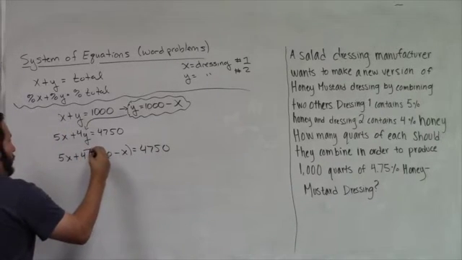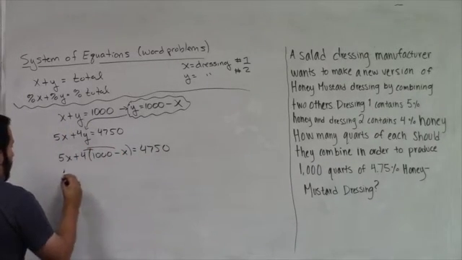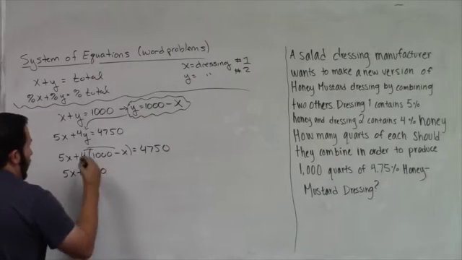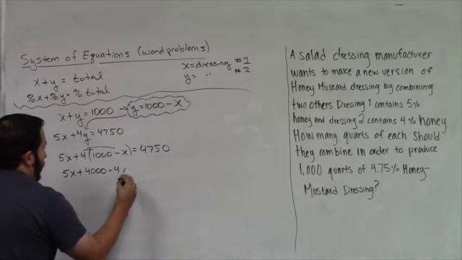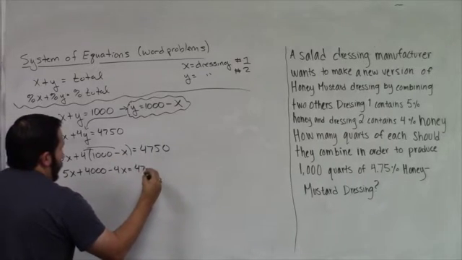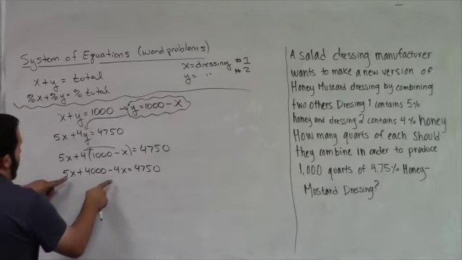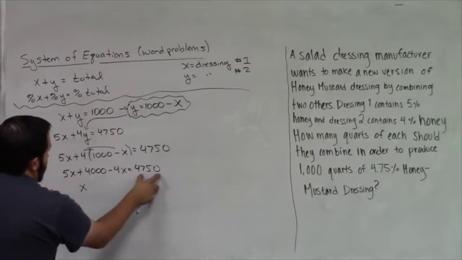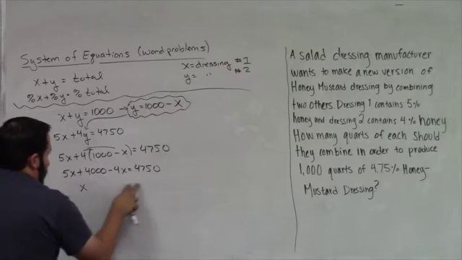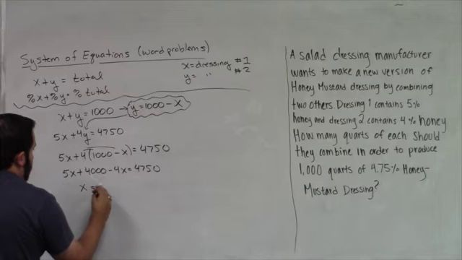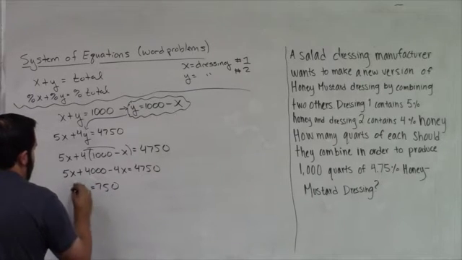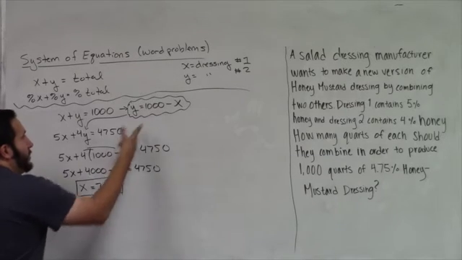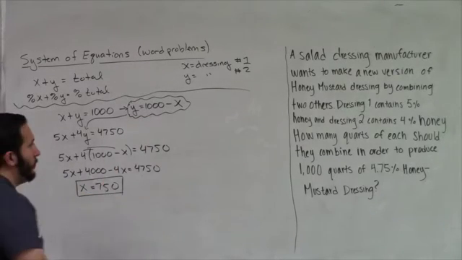Okay, well I can multiply this 4 into here. So what I want to have is 5x plus 4,000, and then 4 times a negative x is minus 4x, is equal to 4,750. And so 5x minus 4x is x, and then when I subtract 4,000 over to the other side, 4,750 minus 4,000 is 750. And now that I know that x is 750, I can substitute that back into here in order to solve for y.